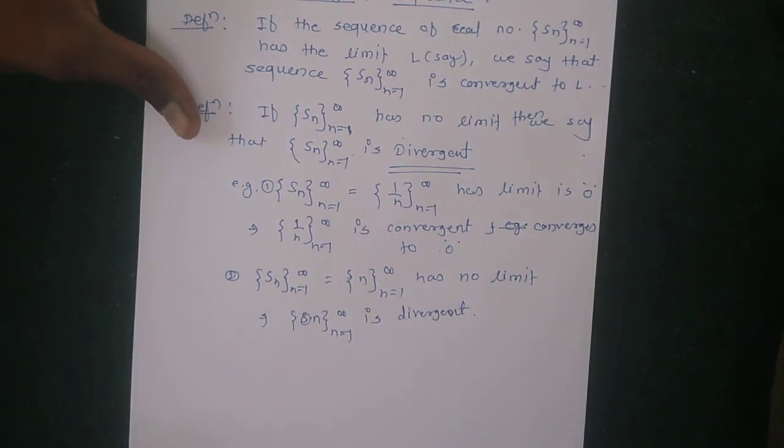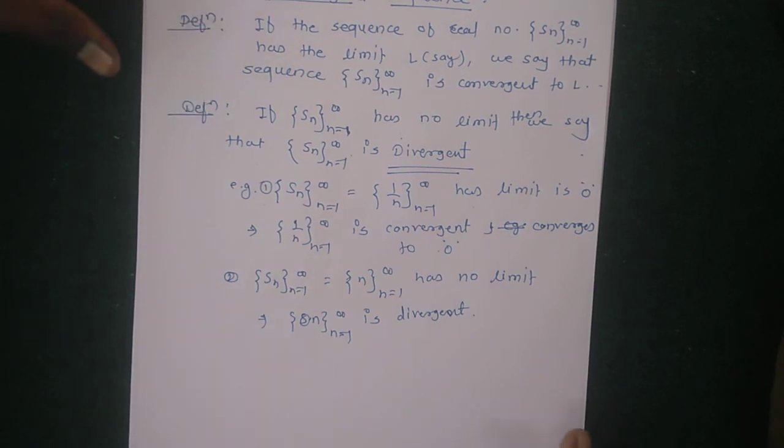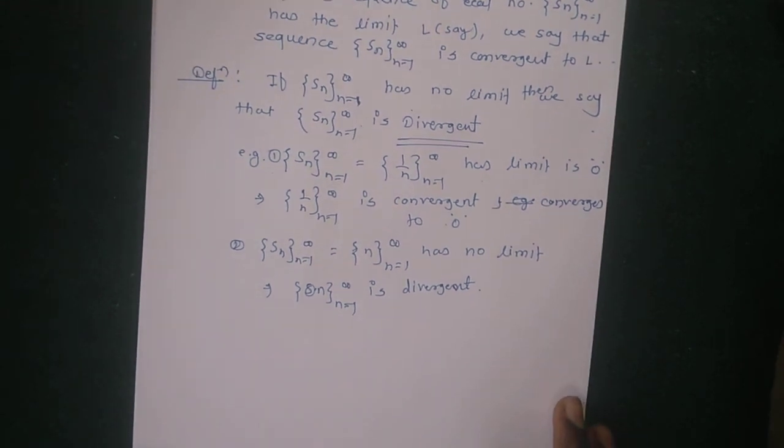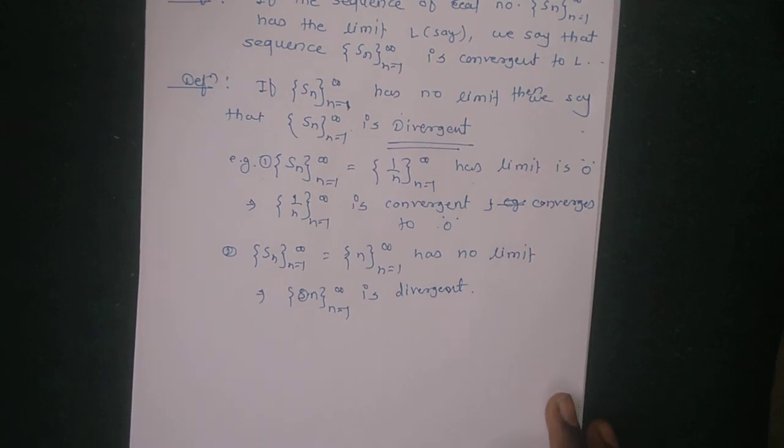So in this way we check whether a given sequence is convergent or divergent. If any sequence has a limit, then we say that the sequence is convergent, and if the limit does not exist, then we say that the given sequence is divergent.